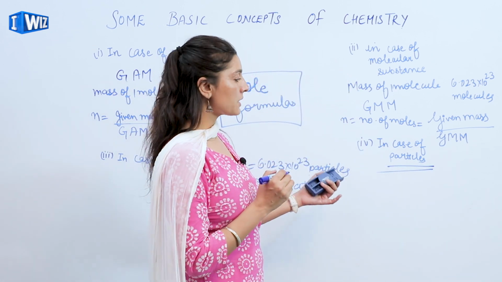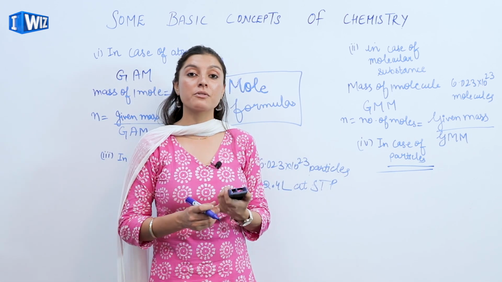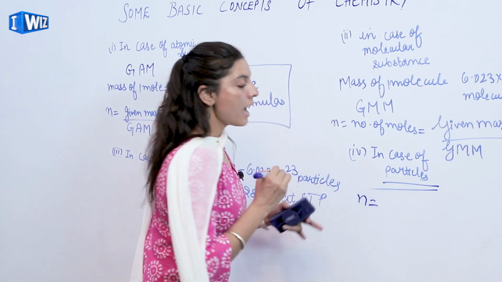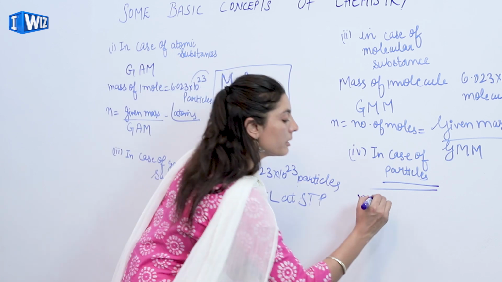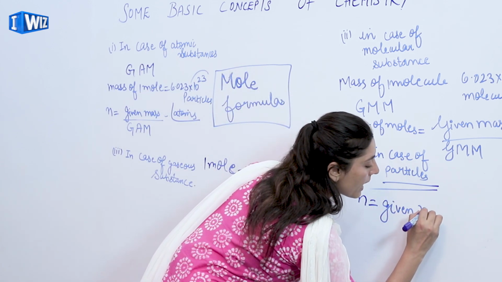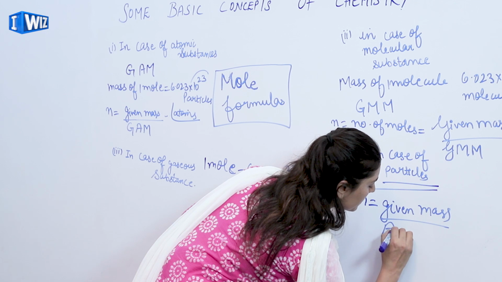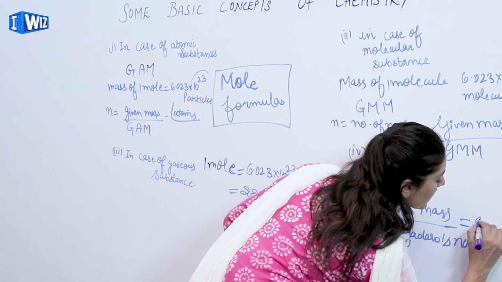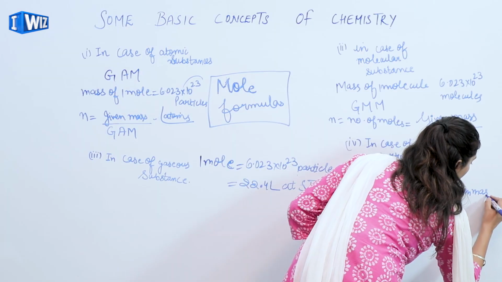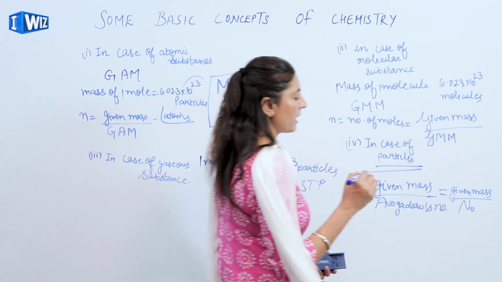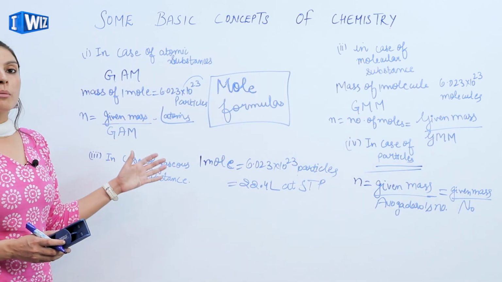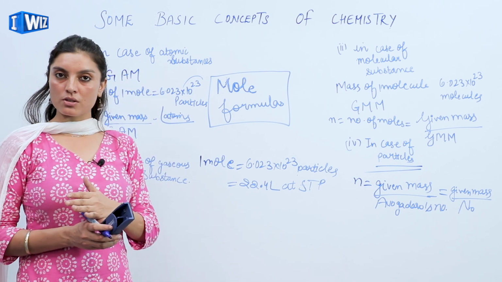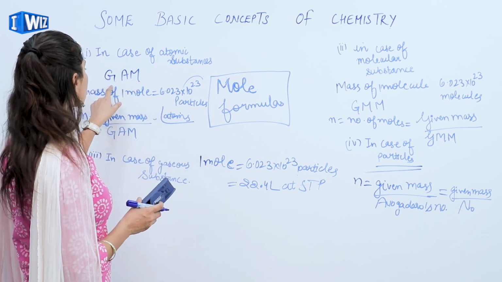Moving to the last case, when we talk about the particles. Now, in case of the particles, we have one number which is said to be the Avogadro's number. So, I would say that the relation of mole and the Avogadro number is the given mass and Avogadro's number. And we can even write it as the given mass divided by N naught. Fine. So, these are the very common formulas that we have related to the different substances and their relation, different terms and their relation with respect to the moles.